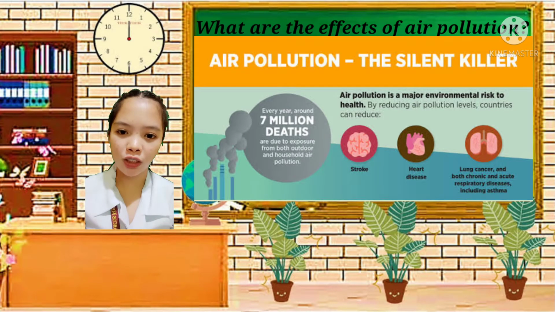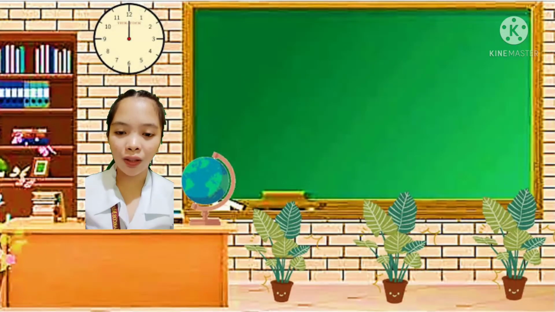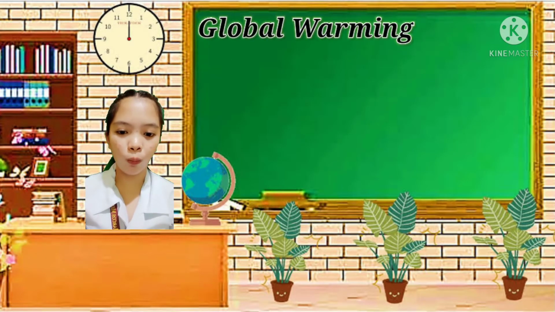Air pollution is a major environmental risk to health. By reducing air pollution levels, countries can reduce stroke, heart disease, lung cancer, and both chronic and acute respiratory diseases, including asthma. Now, let's proceed to global warming.